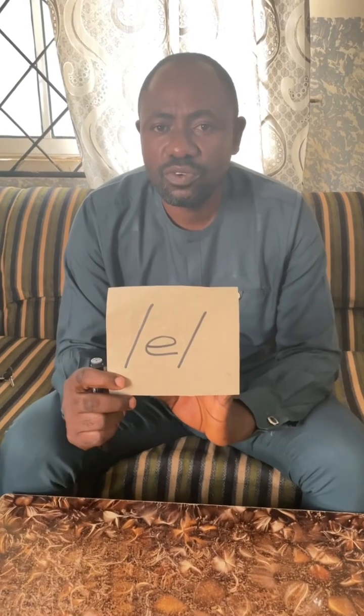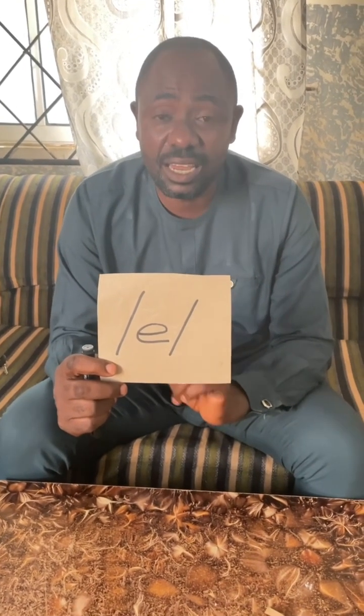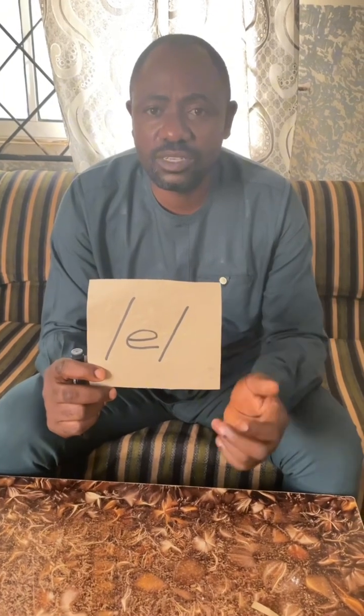In today's class, I will be guiding you through the articulation of the vowel sound E. This is the vowel sound. It sounds E. It is a short vowel sound. It is also one of the most common vowel sounds in the English language. What are the qualities of this vowel sound?